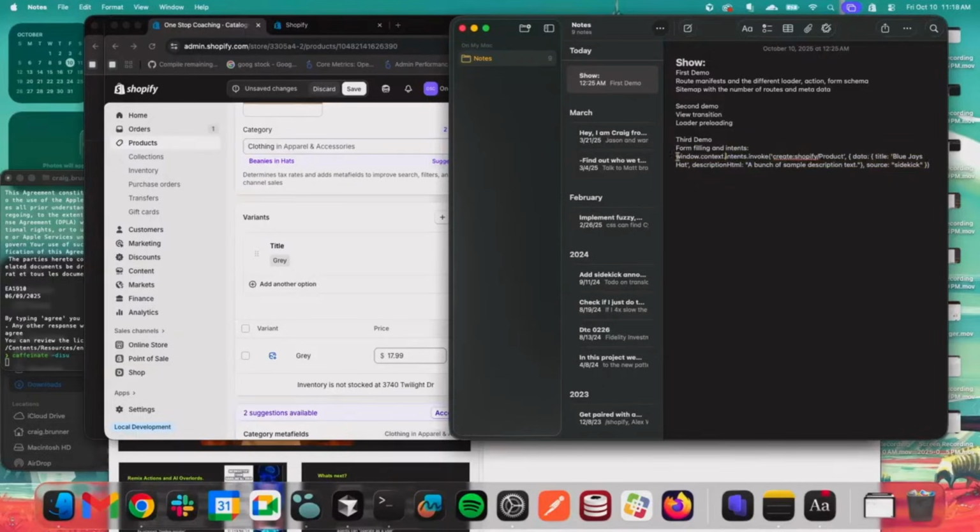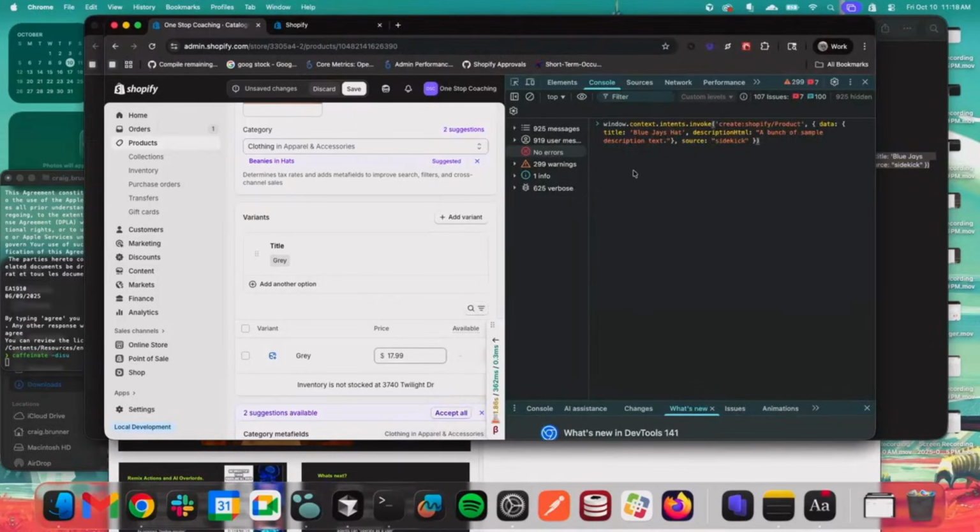I'm going to copy and paste this. So this is going to invoke an intent and already have it pre-filled. So you can think we could be loading and the LLM could already know what the form is and be pre-filling the data without having to load it, then go into the DOM and figure out what am I supposed to do. It's like, I know what I'm supposed to do, load it, and I'm going to in the background be running the LLM, and I'm going to be ready with the data as soon as we get there.